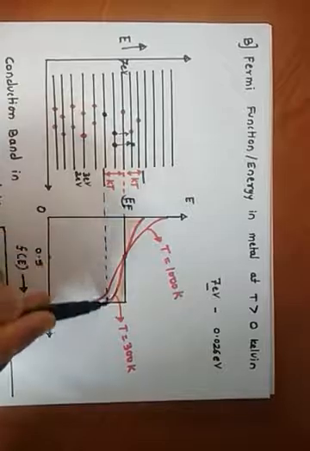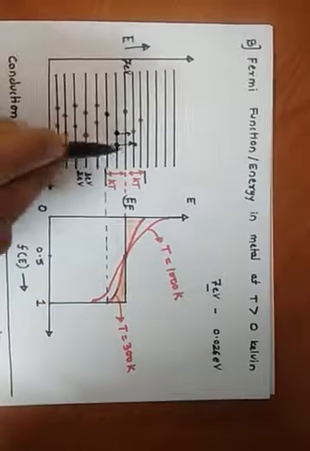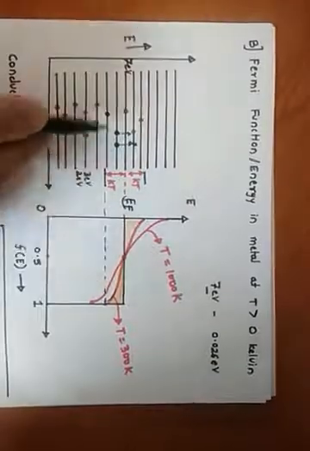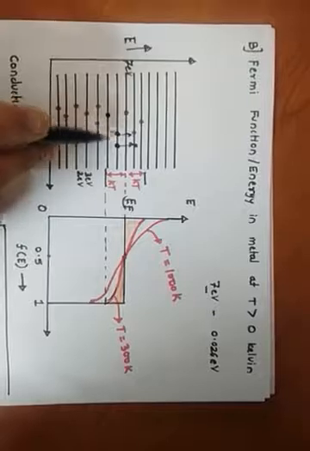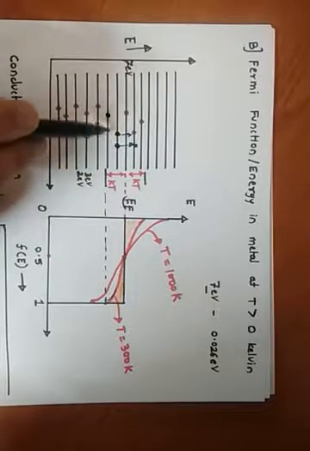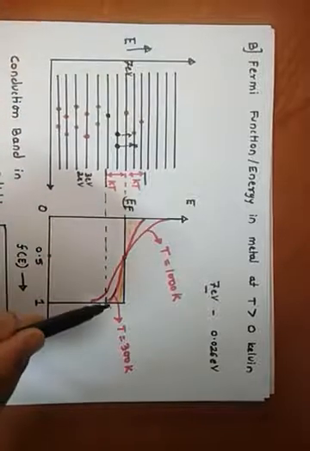Because certain electrons will go into the excited state, the probability of occupancy of the energy levels within kT will surely not be equal to 1.